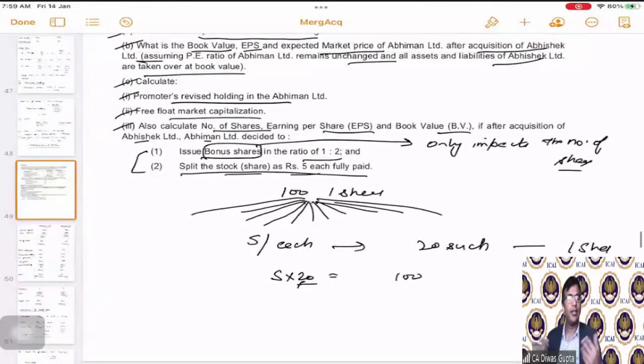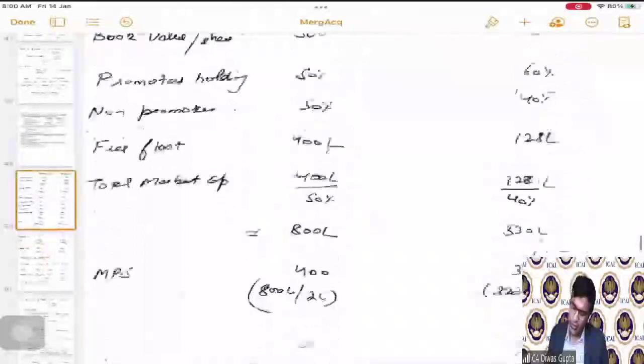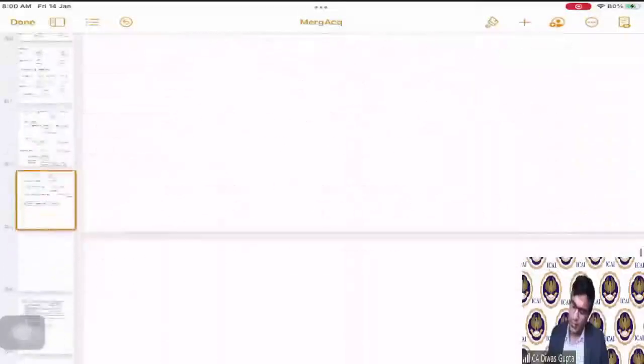So very simple. They are saying that whatever is their total number of shares, you first of all increase them by the number of bonus shares. Now, once you increase them by the number of bonus shares, then split them into shares of 5 rupees each fully paid up. Correct? That means divide 1 share into 20 different shares of ₹5 each. So we will see the calculation here.